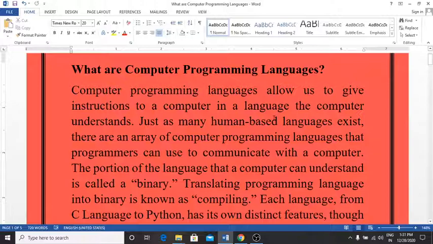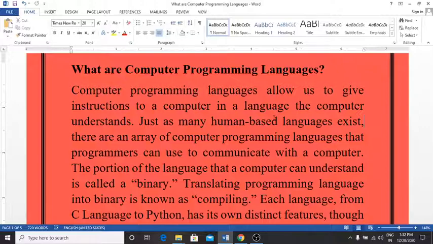I think we discussed that concept, why human beings need to communicate with other people: for understanding, and for communicating he or she requires some knowledge of the language. So when a human being communicates with the machine, he or she requires knowledge of a computer programming language.